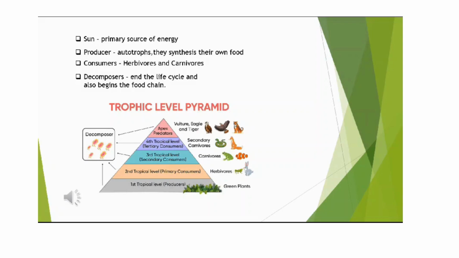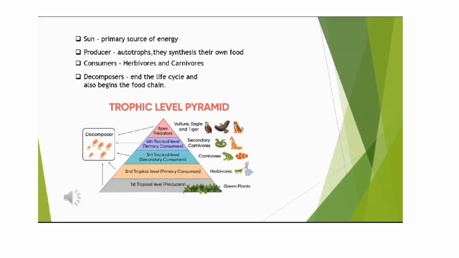Decomposers play a major role in the food chain. They end the life cycle as well as begin the food chain. Why do they end the life cycle? Because all living organisms that die are decayed by the decomposers. So, the decomposed material is a good source for plant growth. So, it ends the life cycle as well as begins the food chain.